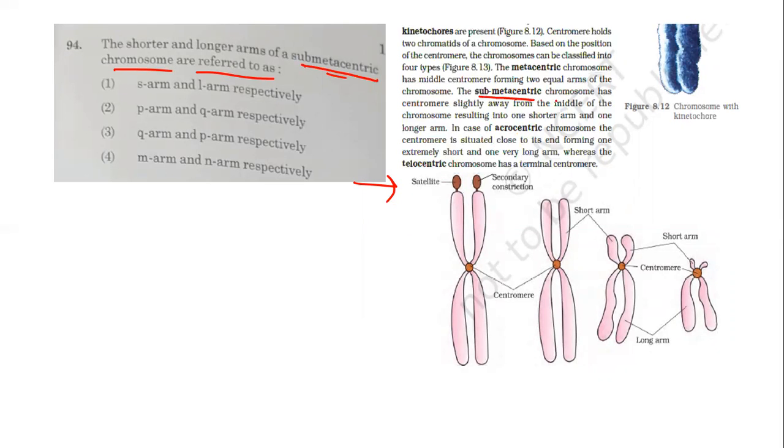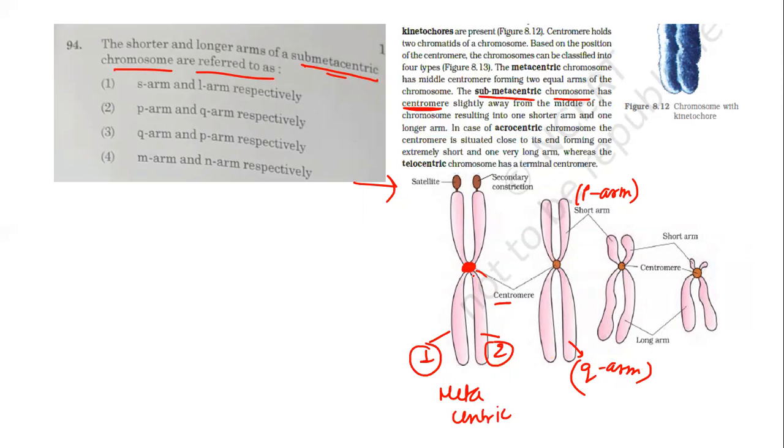It says that submetacentric chromosomes have the centromere slightly away from the middle. These are two sister chromatids, the first sister chromatid and the second sister chromatid, joined at the exact center, and this is known as the centromere. But if this centromere shifts slightly away from the center, it results in a short arm and a longer arm. The short arm is referred to as the p arm, and the long arm is referred to as the q arm. So this is a metacentric chromosome.